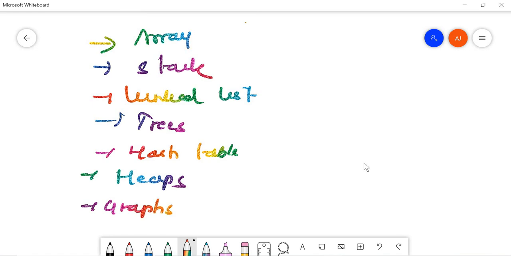This is just the introduction video, so in the next video I am going to cover all these types in the form of a tree, showing which comes under what. For example, types of linked list, we have circular and doubly linked list. Types of tree, we have binary tree and B tree. All this we are going to cover in detail in the next video in the form of a table. So these are just a few examples of data structures. I hope you got this introduction part clearly.